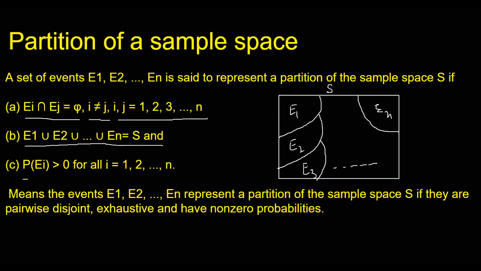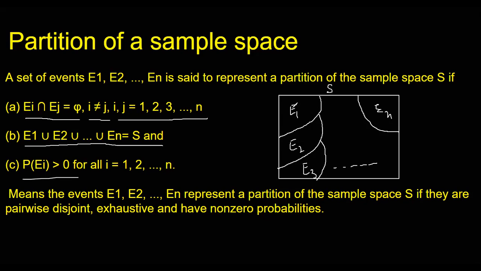And P(Ei) should be greater than 0. The probability of each of these partition events, E1, E2, E3, En, should be greater than 0, right? So it means the partition E1, E2, E3, En represents mutually exclusive and disjoint events. Disjoint events means they have nothing in common, and they are mutually exclusive, and of course exhaustive also.